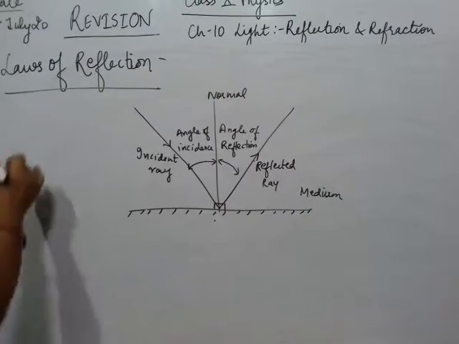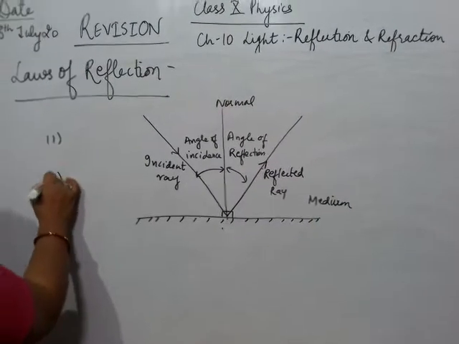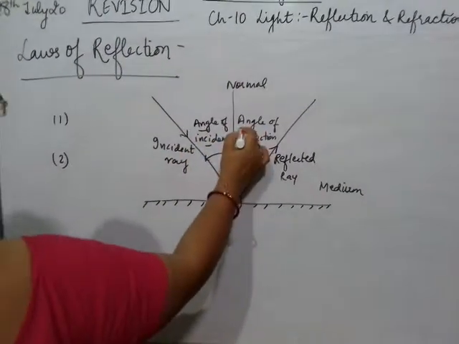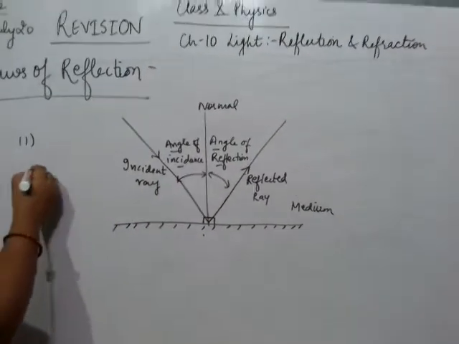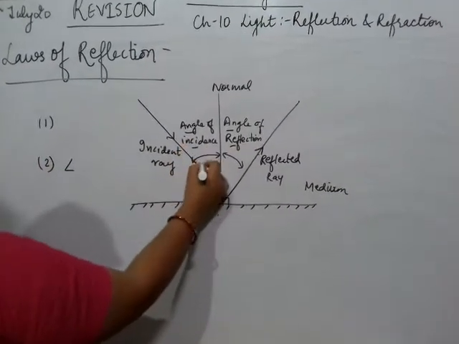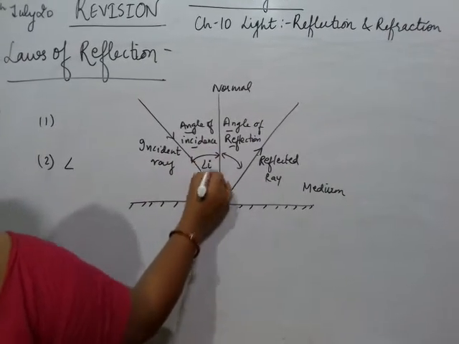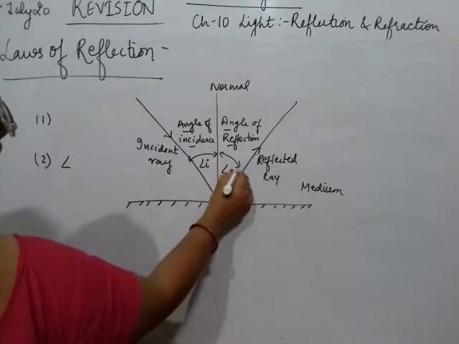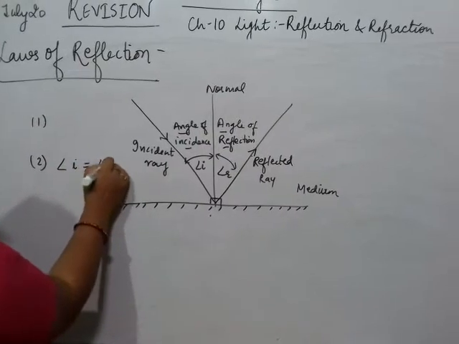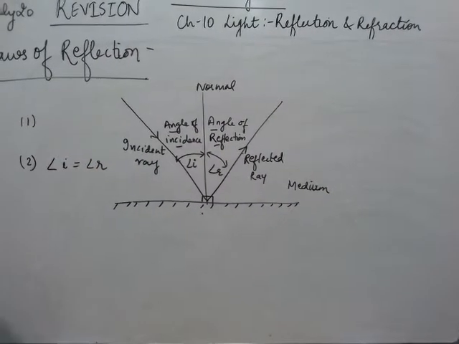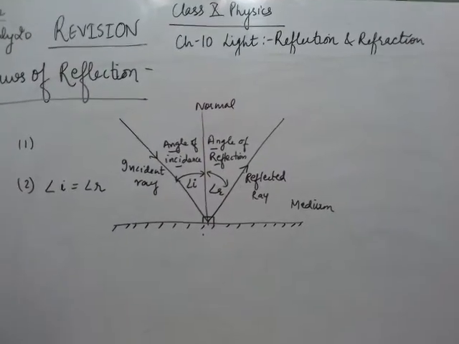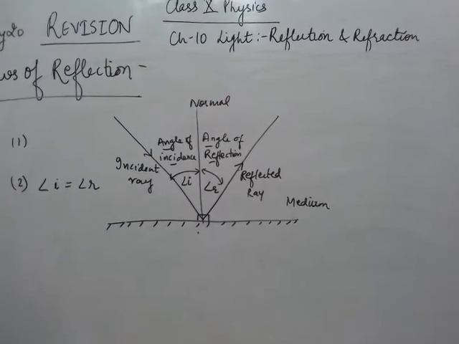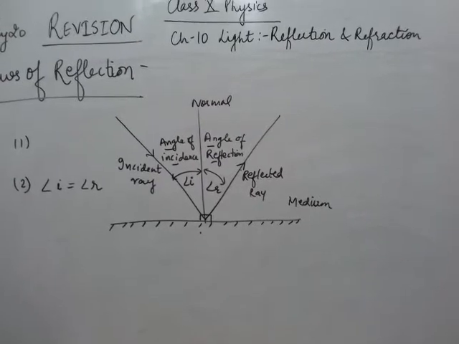The second law is that the angle of incidence is always equal to the angle of reflection. If I represent the angle of incidence by I and this by angle R, then angle I is equal to angle R always in cases of reflection. So these are the two laws on which reflection depends.